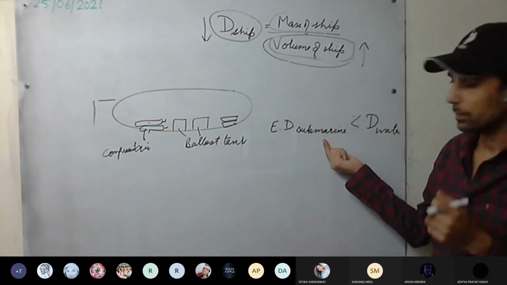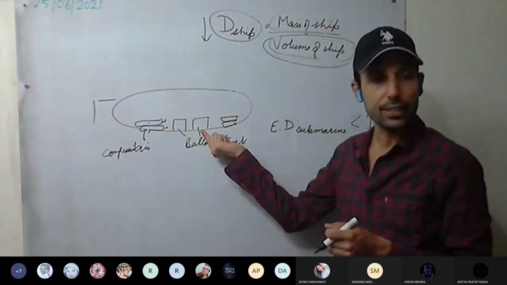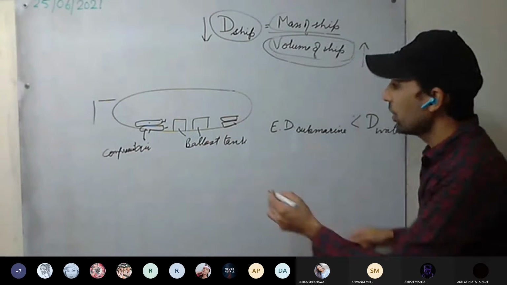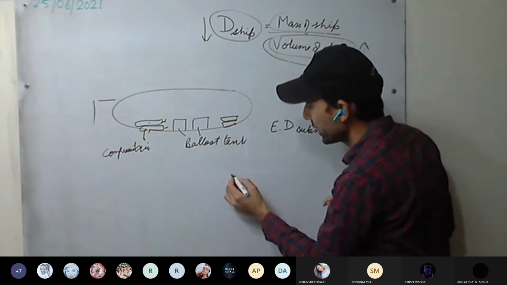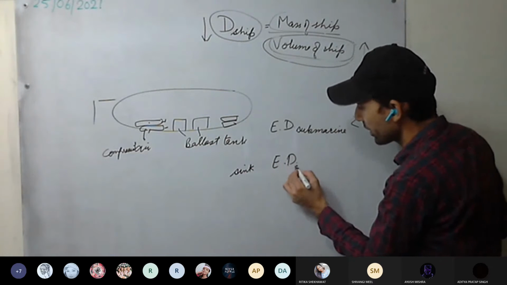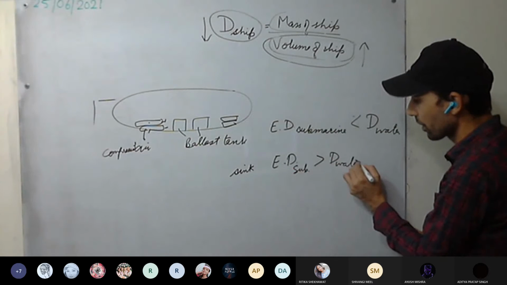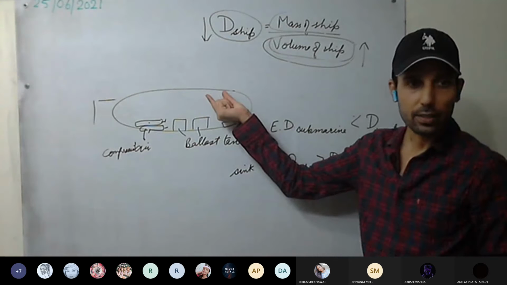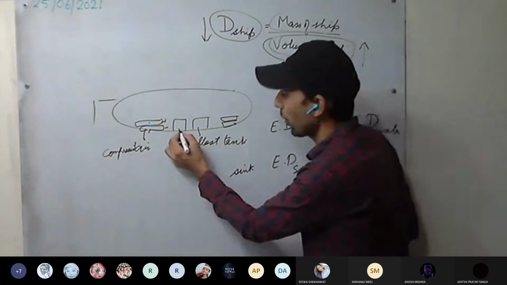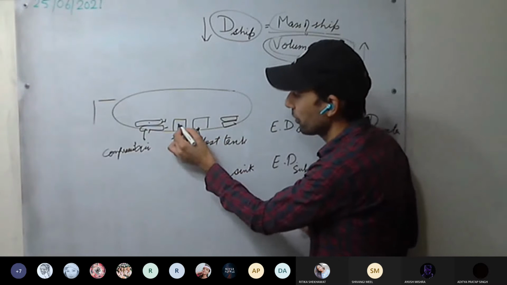How can we decrease it? These ballast tanks will initially be filled with air, and its effective density will be less, so it will float. Now, we have to make it sink. To make it sink, effective density of submarine has to be increased as compared to density of water, so that it can sink. How will it sink? See here. We will open the openings of these ballast tanks and water will rush in.